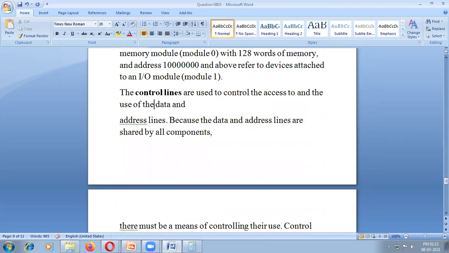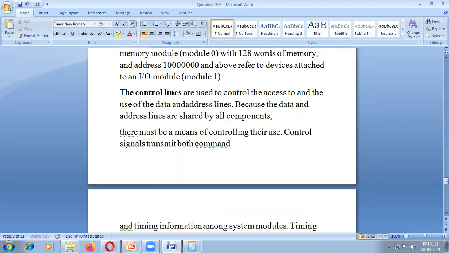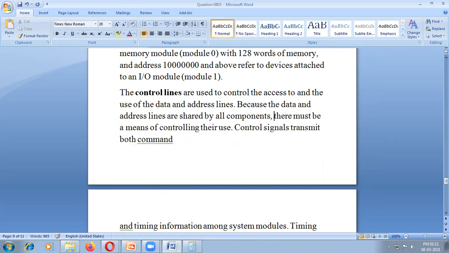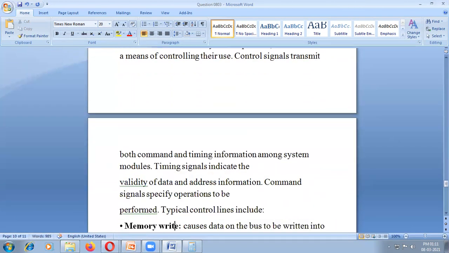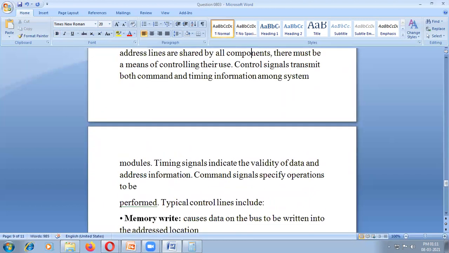This is the control bus. The control bus carries the control signals of the microprocessor, used to control the access and the use of data and address lines. Control signals transmit both commands and timing among the systems. What are the different control lines?